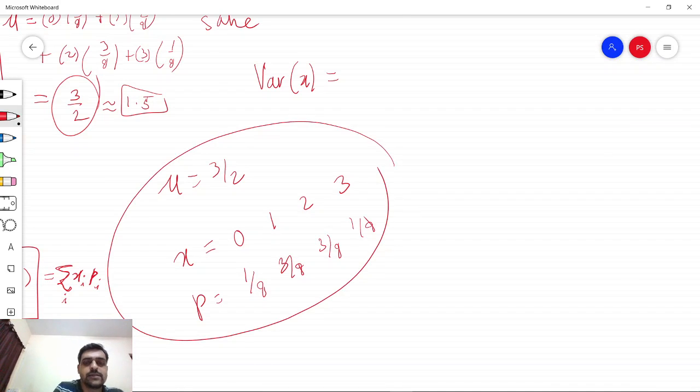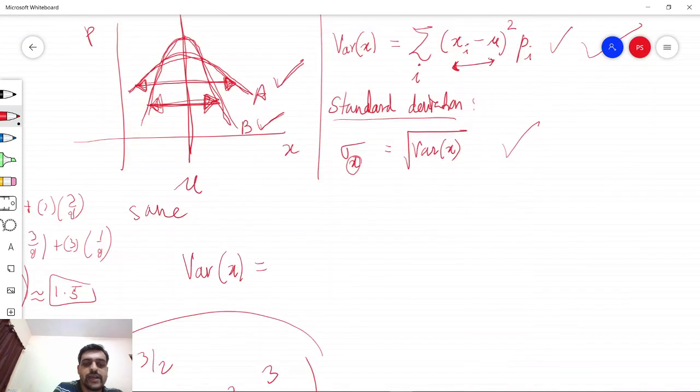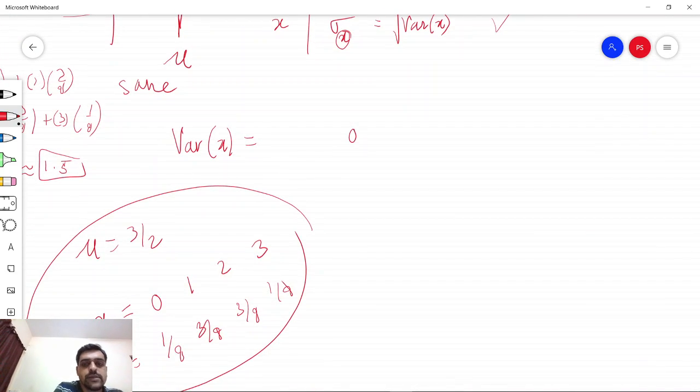If we collect these and put them in the formula for variance, we get 0 minus 3 by 2. So this is the first value of x, this is the mean value of x, and we have to square them and multiply by the corresponding probability which is 1 by 8.